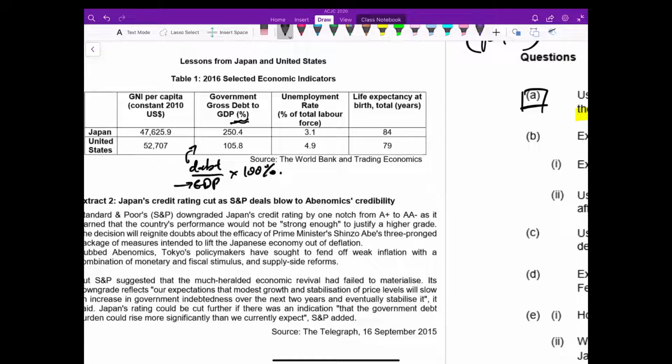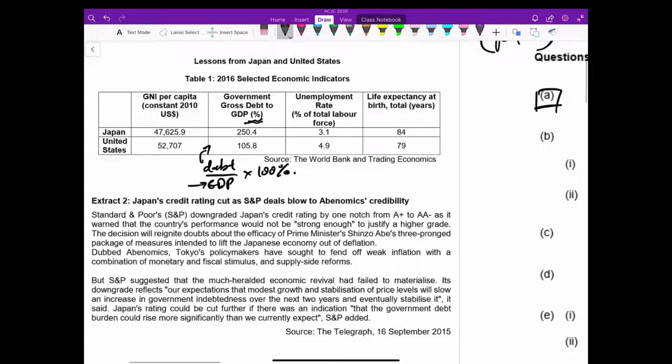So there's nothing new here. And then life expectancy at birth. So these are your indicators, and the question asks which of these indicators, and the question says any one indicator. So by right, you can literally choose any one.